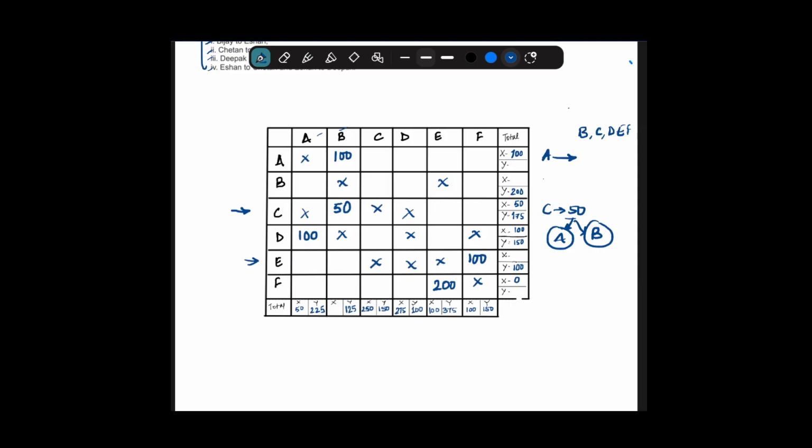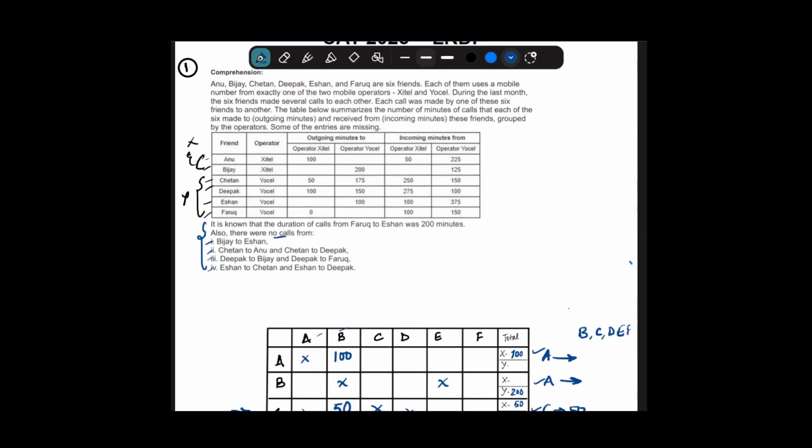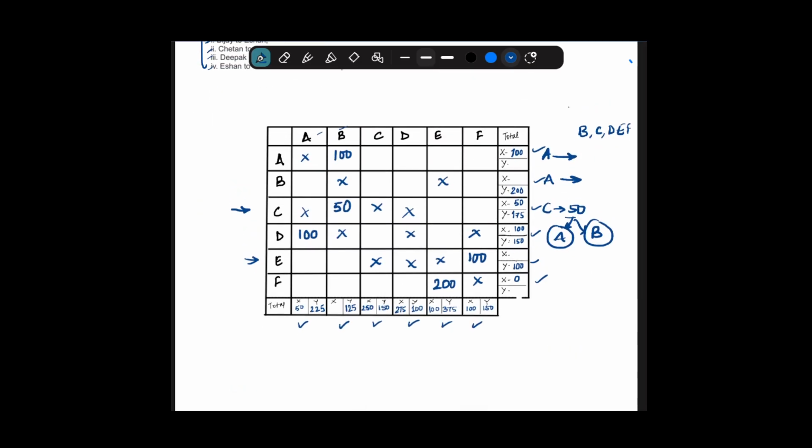What more can we say? Now, these are the outgoing calls. A is making outgoing calls, so these are the total outgoing calls of A, B, C, D, E and F. Similarly, these are the incoming calls to A, B, C, D, E and F, taken from the incoming minutes given in the table. From here, what can we say? X can only be there because A and B only use X, so 50 has to be here, that is for B. And here X we did not know, but now we know, because there is only 100 there, so obviously it is 100.